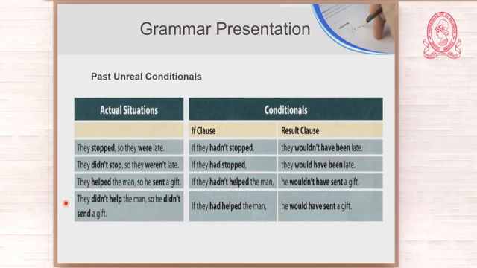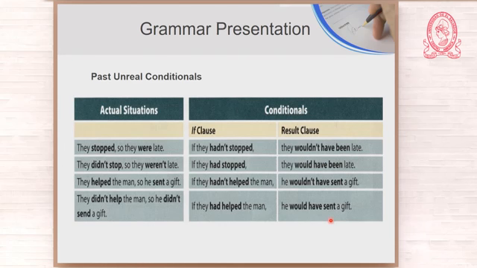So what happened? He didn't send a gift. Now, in my imagination, I say, if they had helped the man, he would have sent a gift. Okay? Past perfect in the if clause, comma, when the if clause is at the beginning, and then we have would plus have plus past participle.